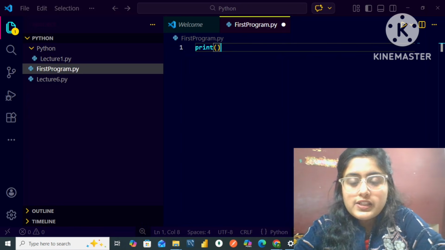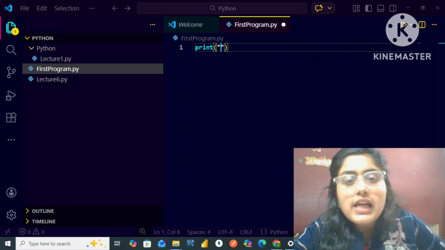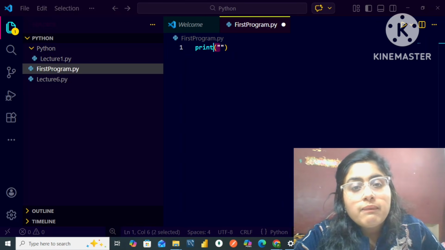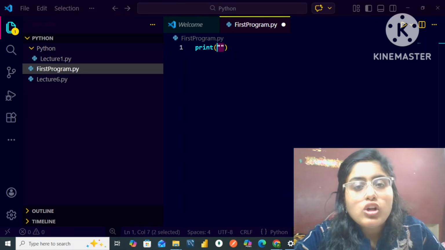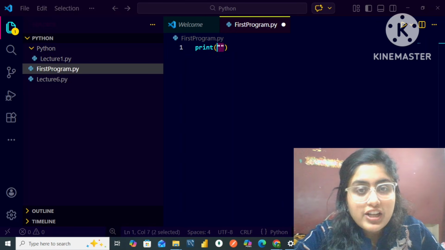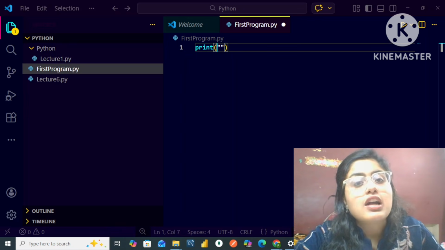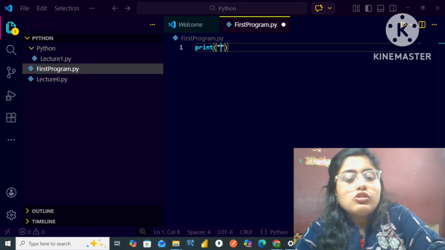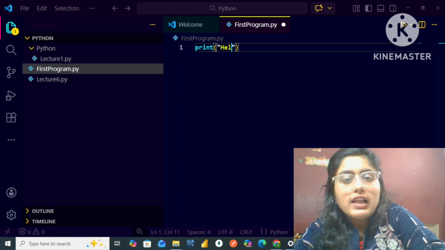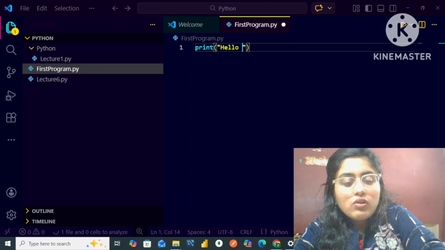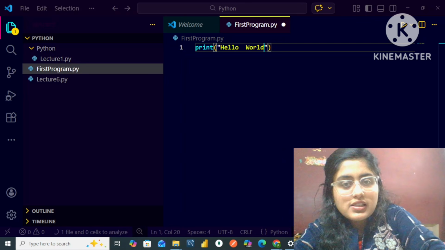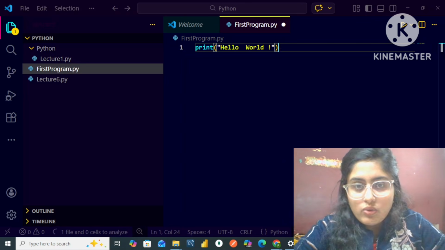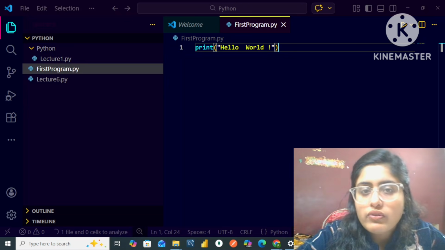Firstly I will write print, then in brackets, and I will be using double quotes because these are strings, and strings are generally written with the help of these quotes. So I will write over here simply hello world. Then before running my code, I will be firstly saving my code. So I'm going to save my code first.